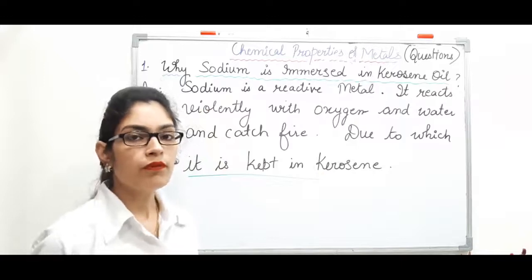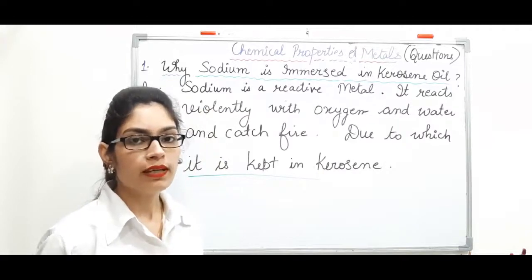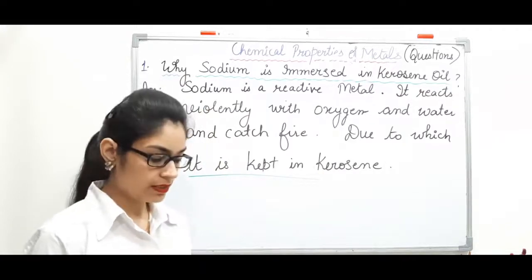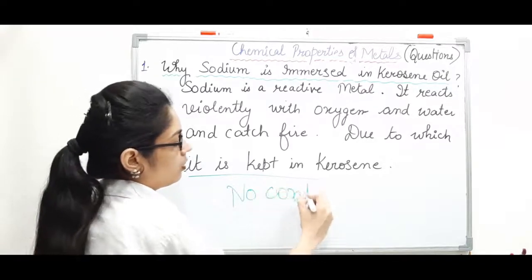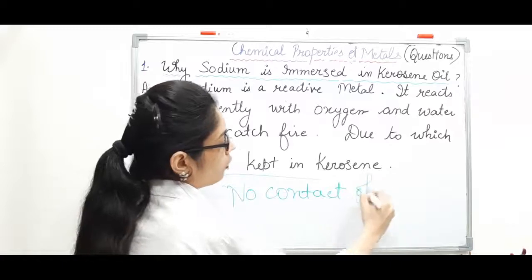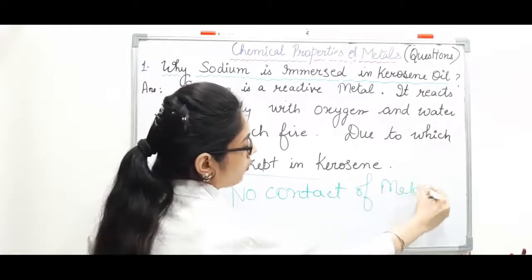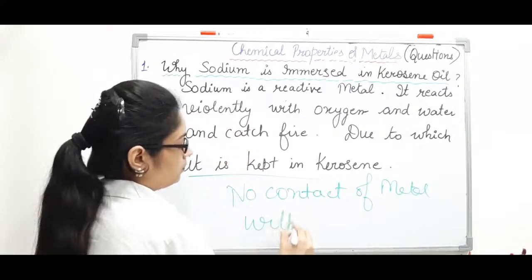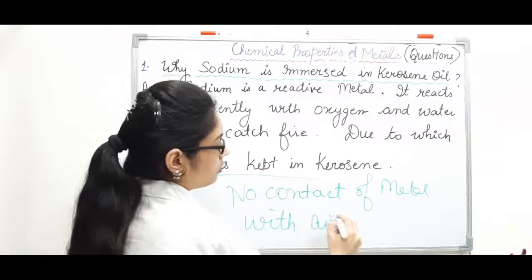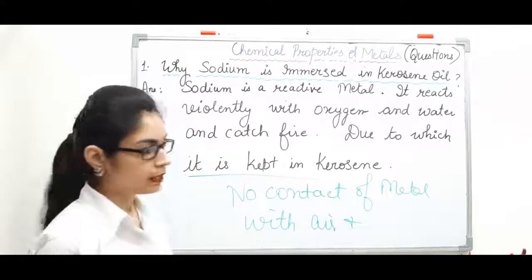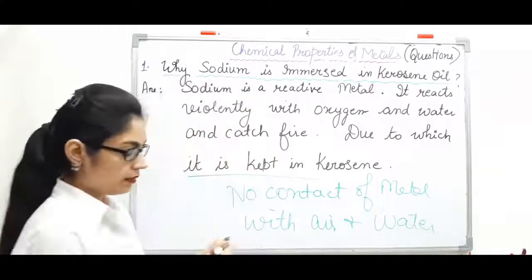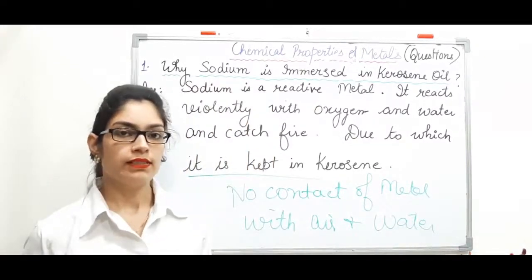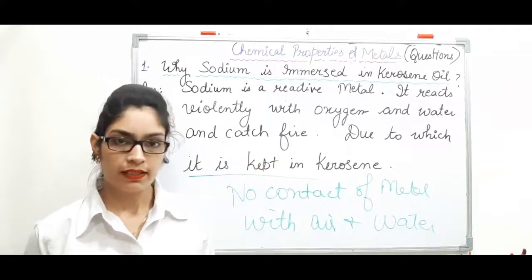That layer prevents the contact of the metal with air or water. Since there is no contact of the metal with air and water, the reaction will not take place. So due to this reason, these metals are always immersed in kerosene.